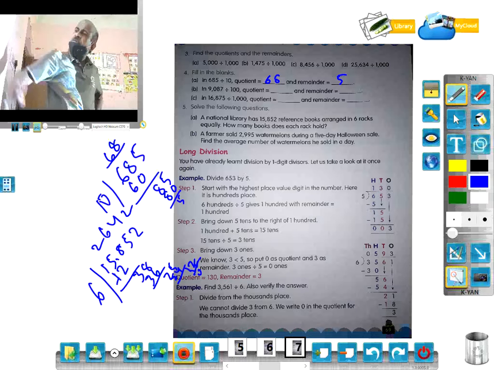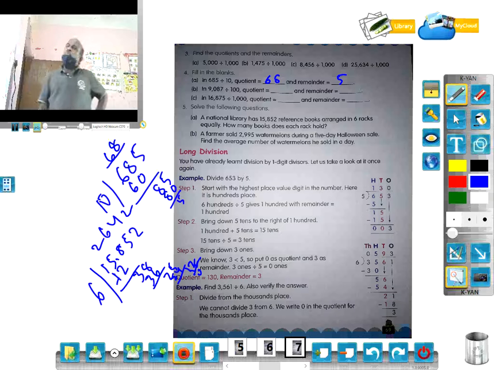So 2642 is the answer here. How many books does each rack hold? 2642. So this is all about the division there.